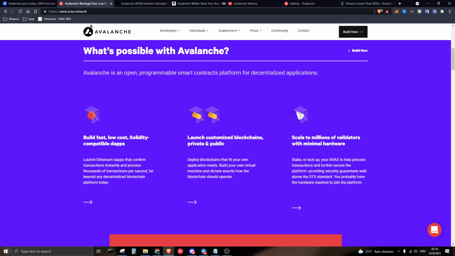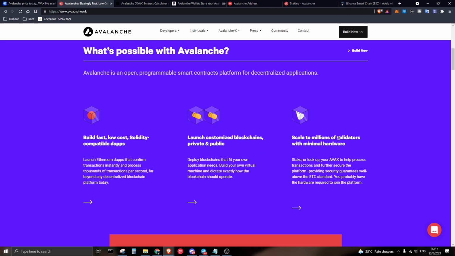From here we know that the Avalanche project is trying to have people build DeFi, decentralized games, and NFTs on the Avalanche platform. Over here it says build fast and low-cost Solidity-compatible dApps. Solidity, if you don't know what it is, is an Ethereum coding language for launching your own smart contracts and stuff like this. You can also launch customized blockchains, private or public, on their Avalanche ecosystem as well.